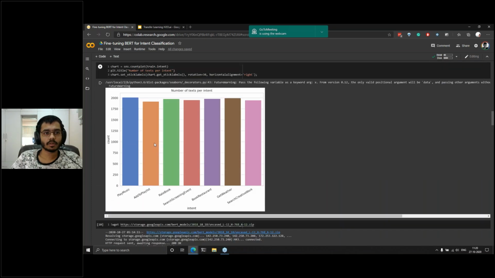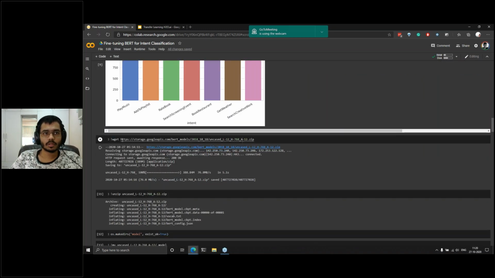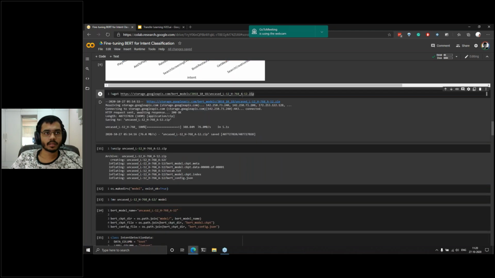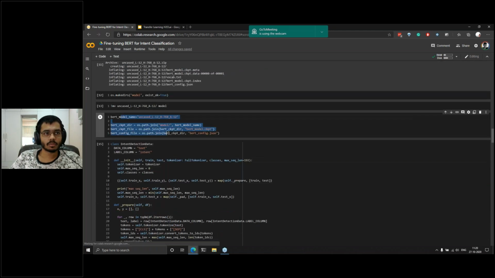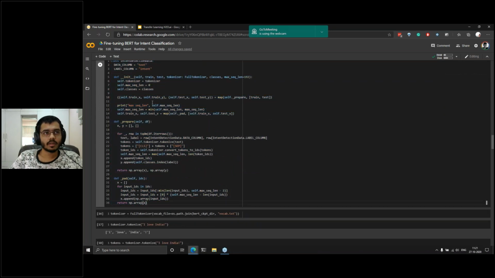Now we can see the number of intents based on this chart below. You can see that almost the entire data set has an equal number of intents, and you won't have to worry about a lower sample size for some of the labels. You can download the BERT model from this API, and then I'll load the model, and then I'll load a class which will hold the various details about the data set. That would be the tokenizer, max sequence length, and then the classes of the data sets. I have a prepare function, and I have a padding function for the data sets.